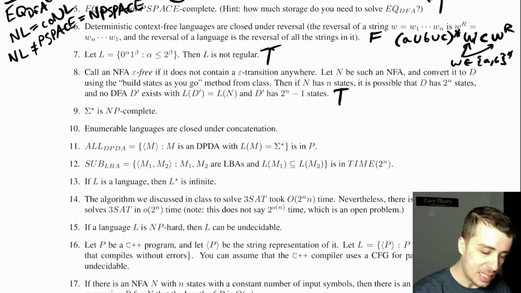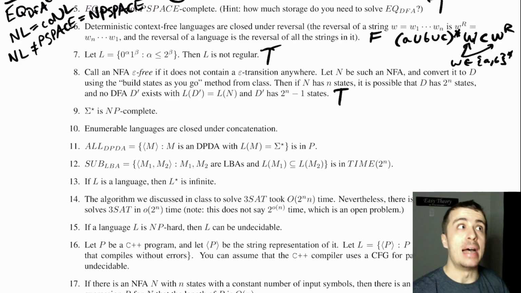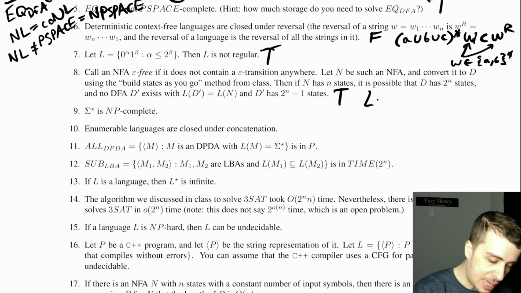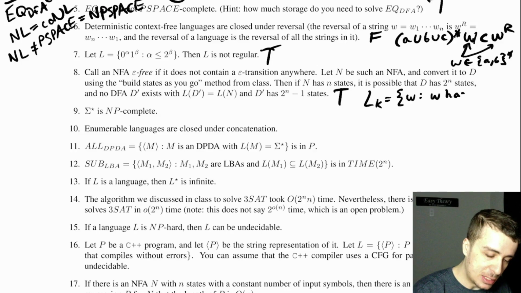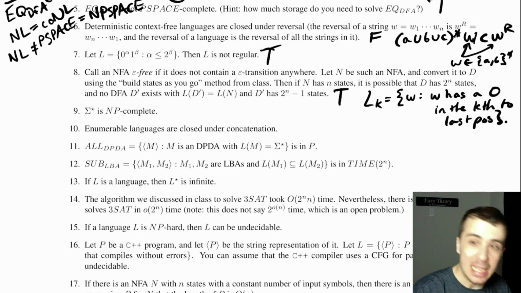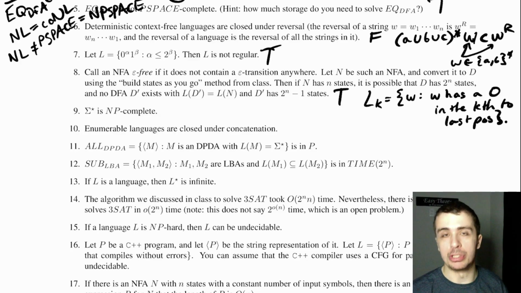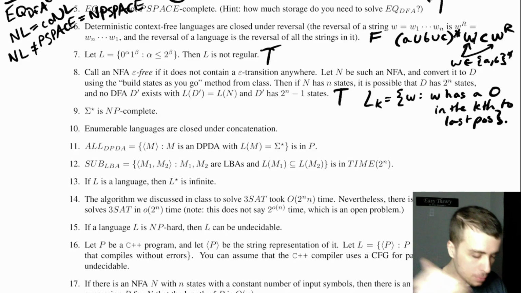The basic idea is that you look at something like a language I call L_K, which is all W's such that W has a 0 in the kth to last position. I don't remember the exact example, but it's something along those lines. And you never needed an epsilon transition in that case. And then that'll show that you can use all 2 to the n states.